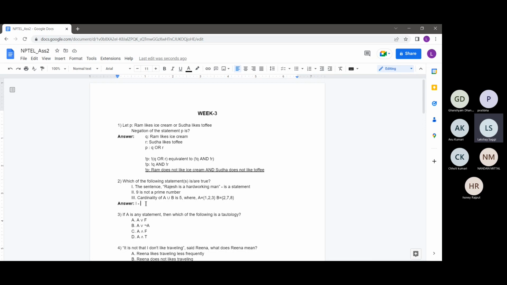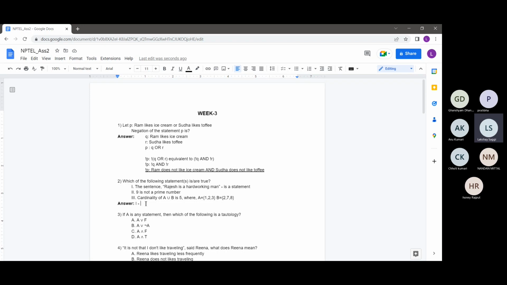Similarly, Rajesh is intelligent is also opinion based. Someone might think that a guy scoring very good marks in mathematics is intelligent, but someone else might think that scoring 90 out of 100 is not intelligent, that intelligence is 95 out of 100 at least. Similarly, in hardworking, if someone studies 4 hours a day, someone might think that is enough and this guy is hardworking. But for someone else, 4 hours a day might not qualify as a hardworking person.